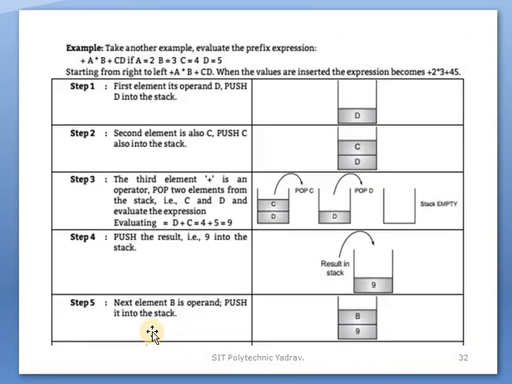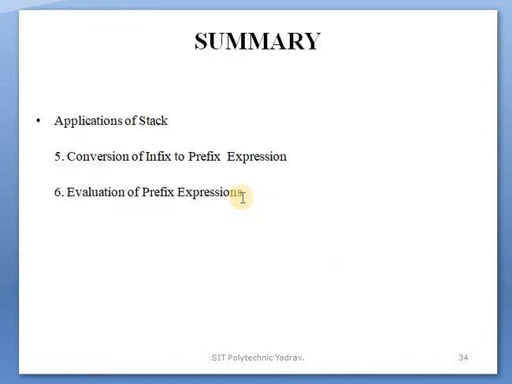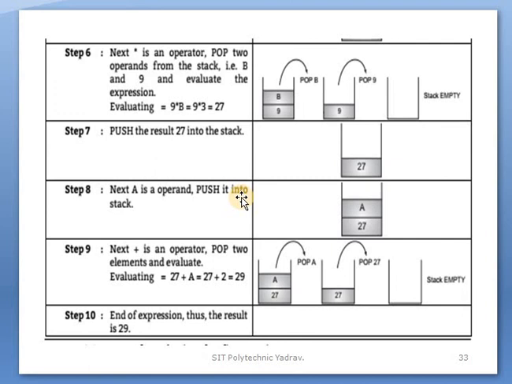Clear? Evaluating the prefix expression is the same as postfix. In postfix we evaluate from left to right, but in prefix from right to left. This is the only difference, just as in the two conversions, infix to postfix and infix to prefix. Clear?